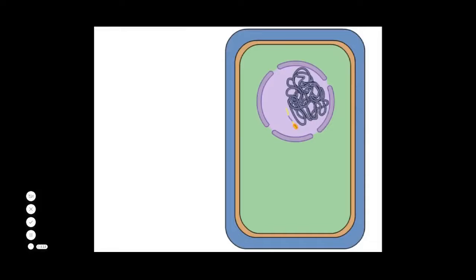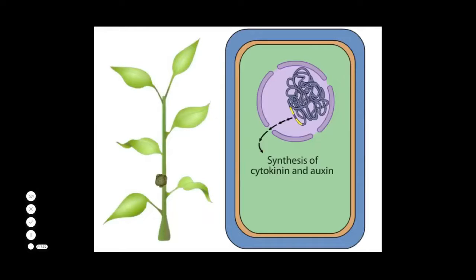Within the plant cell nucleus, the tDNA becomes integrated into the plant genome. A number of genes are encoded in the tDNA and become expressed in the plant cell. Some of the gene products are responsible for the synthesis of the plant hormones cytokinin and auxin, which trigger the plant cells to divide rapidly and form an undifferentiated mass known as a crown gall tumor.